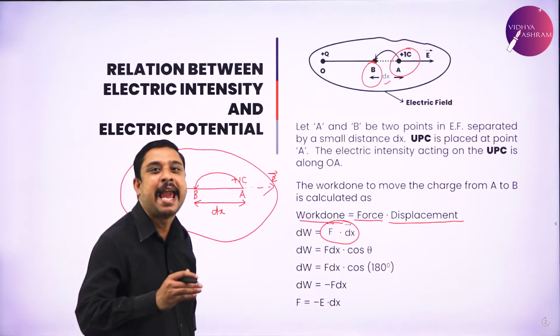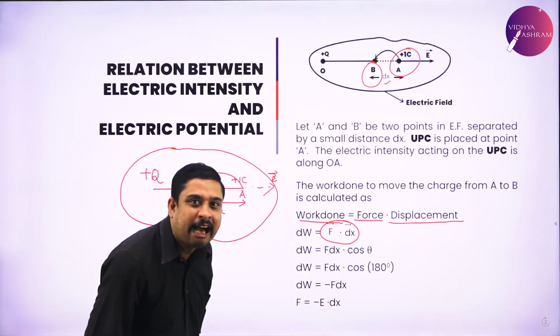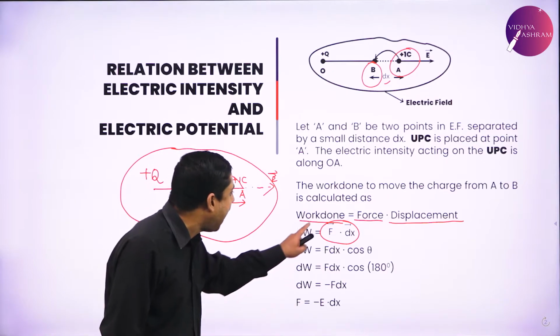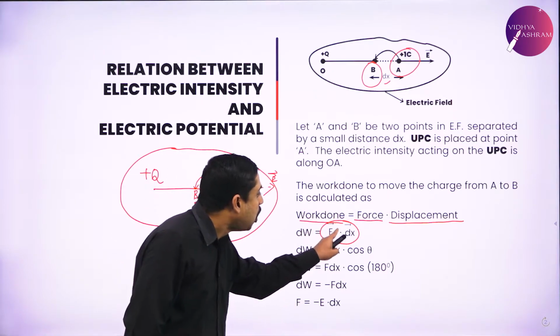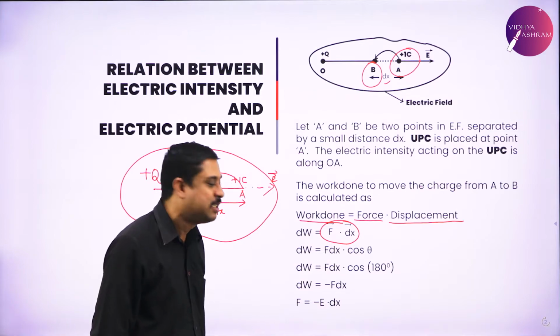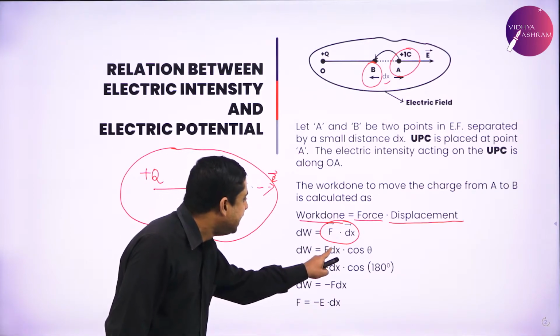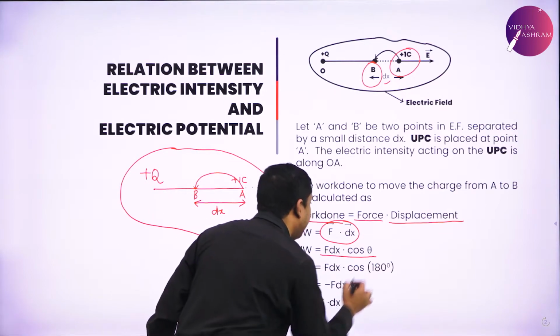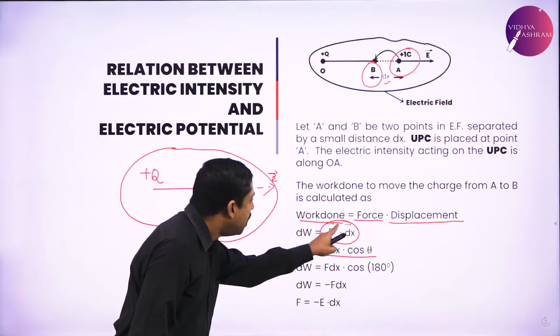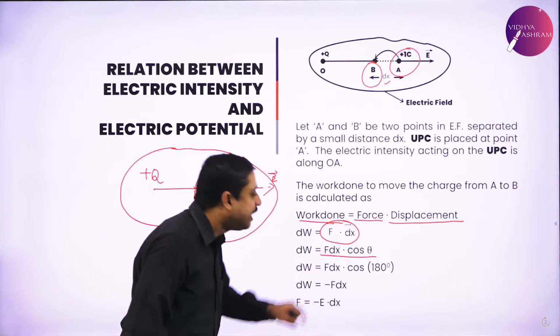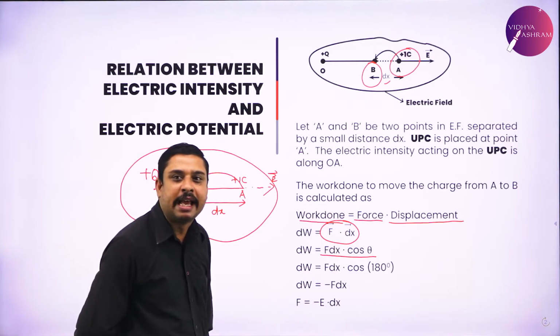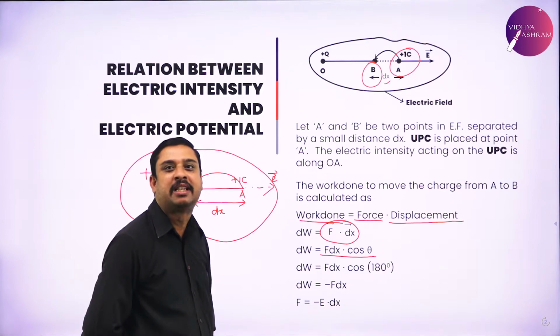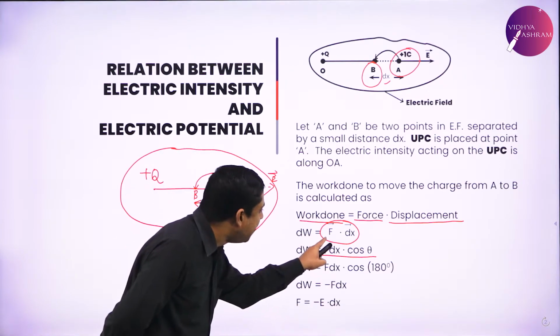It was AB cos theta. So how will I expand vector F dot vector dx? F dx cos theta. So I have expanded vector F dot vector dx using the dot product method, which is F dx cos theta.